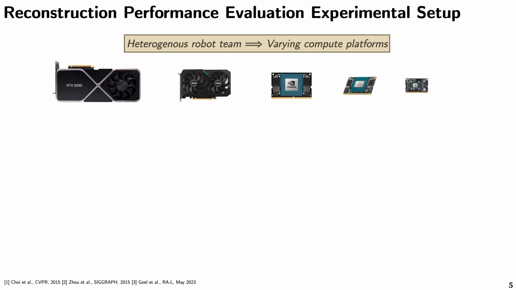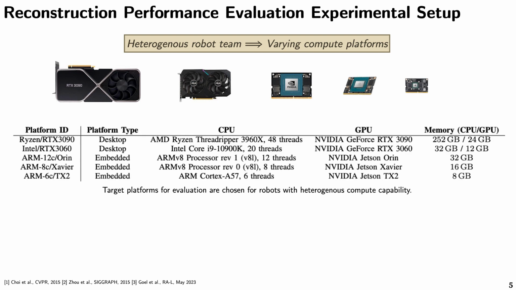We note that heterogeneous robot teams contain varying compute platforms. So the benchmarking in terms of compute time that we did was on a wide range of desktop GPUs, laptop GPUs, embedded platforms, all the way down to a TX2.